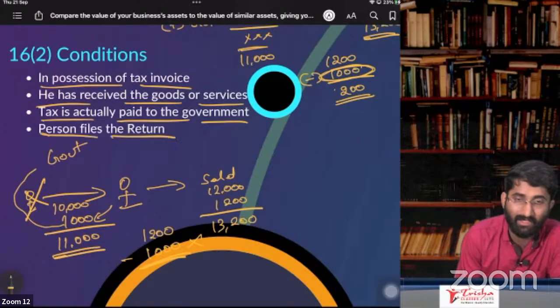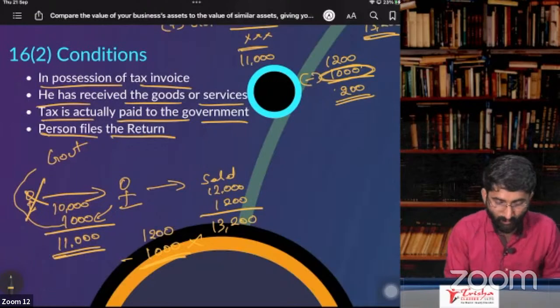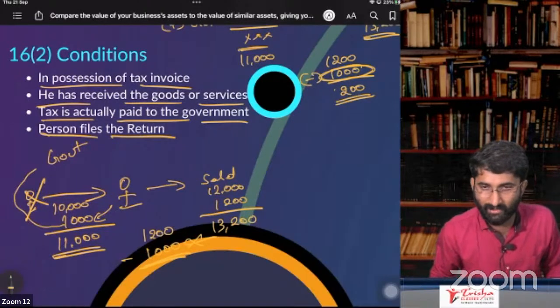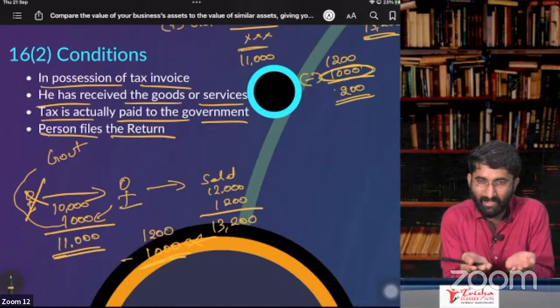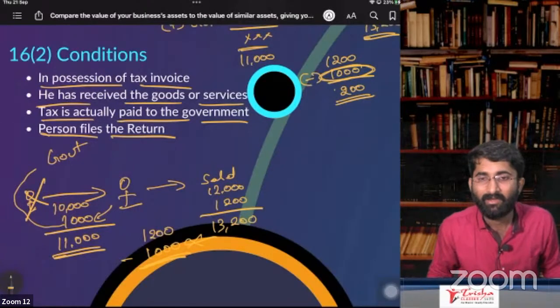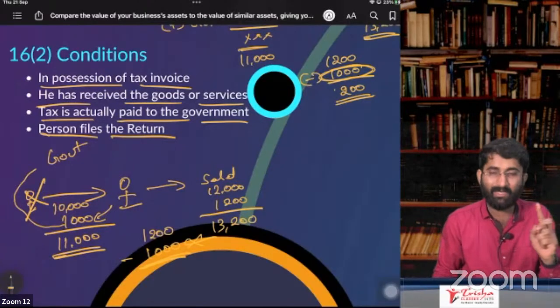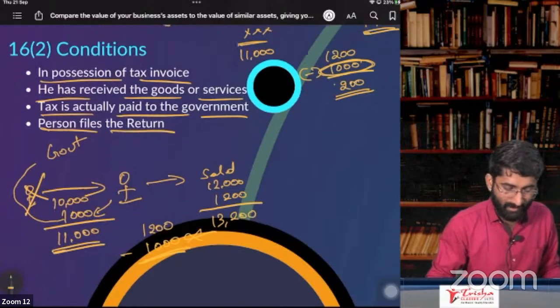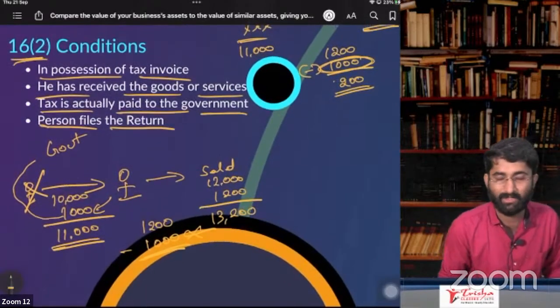Person files the return. Who? Me. See, I have to take the ITC, which means I have to file the return. Otherwise, the government will not come to my house and say, hey, you have ITC, take this ITC. I have to file the return, only then I'll get the ITC. Otherwise, I cannot claim ITC. These are some conditions which are given in section 16, subsection 2.